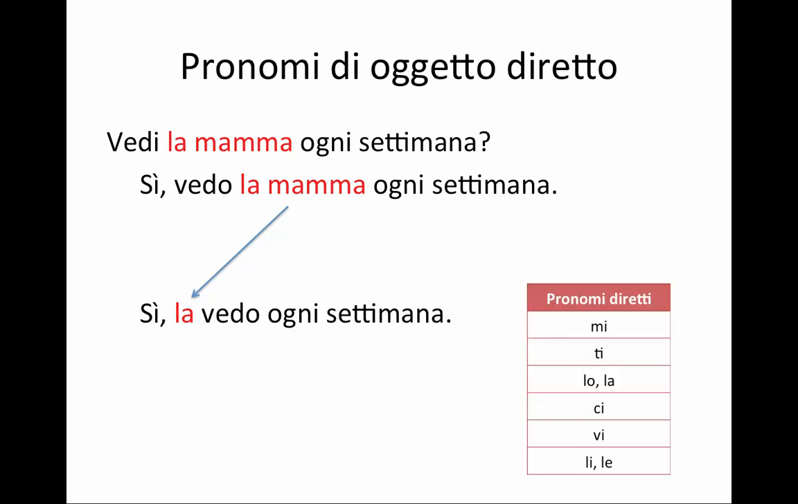So remember, direct object pronouns are mi, ti, lo, la, ci, vi, li, le, meaning me, you, him, her, us, you all, them, or it. Lo, la can also be it. So these are your direct object pronouns or direct objects that answer the question whom or what, chi, che cosa.